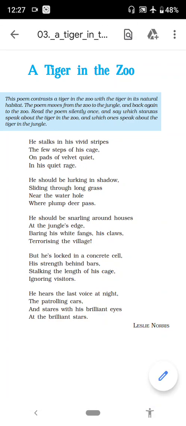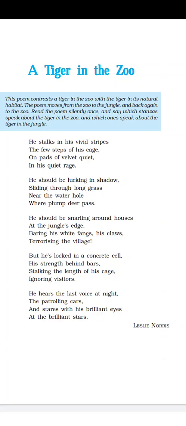Okay, so here in this poem the poet is actually comparing situations, right? The situation of a tiger when the tiger is in the jungle and when the tiger is inside the cage, comparing and contrasting the situations of the tigers.